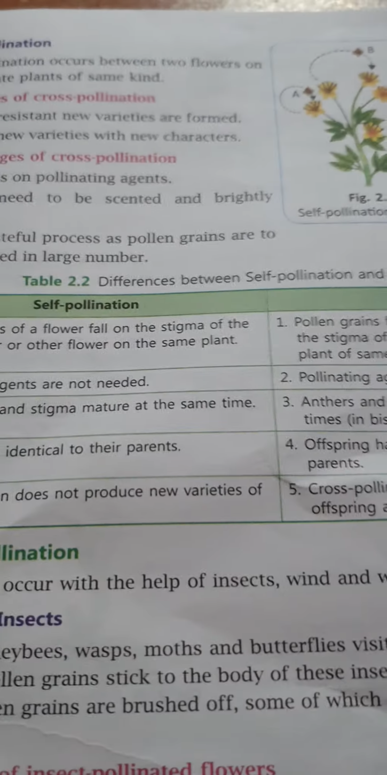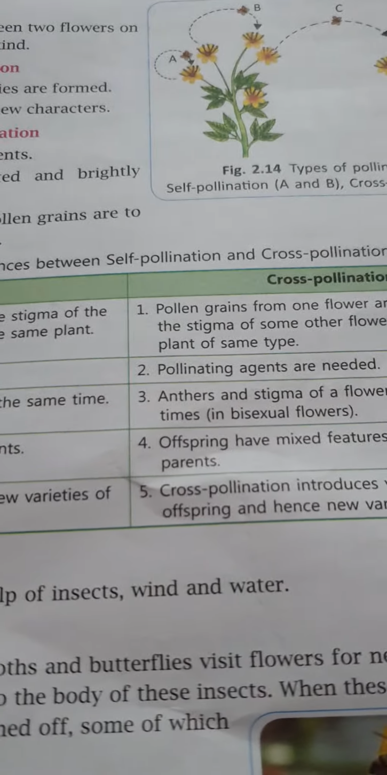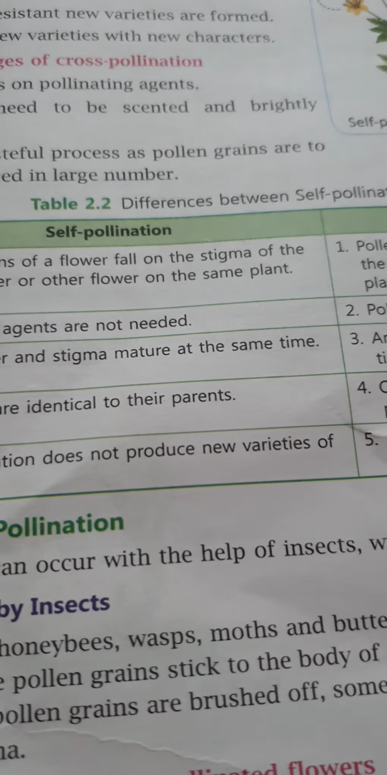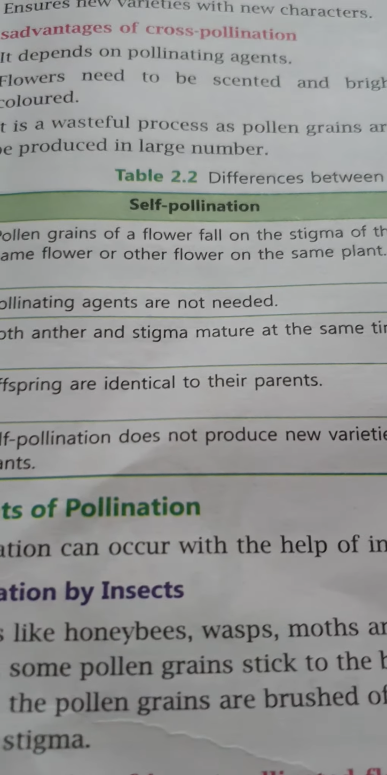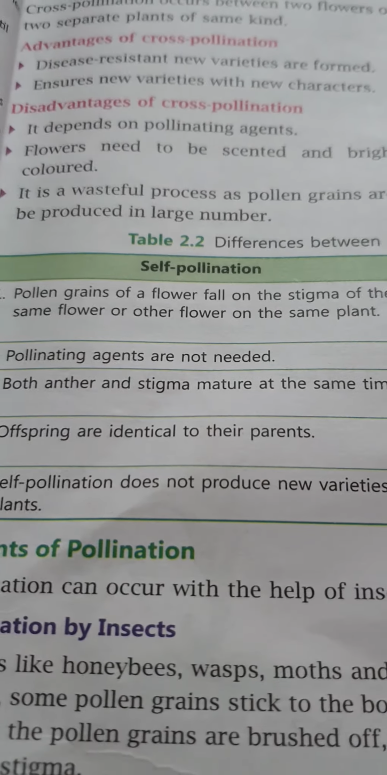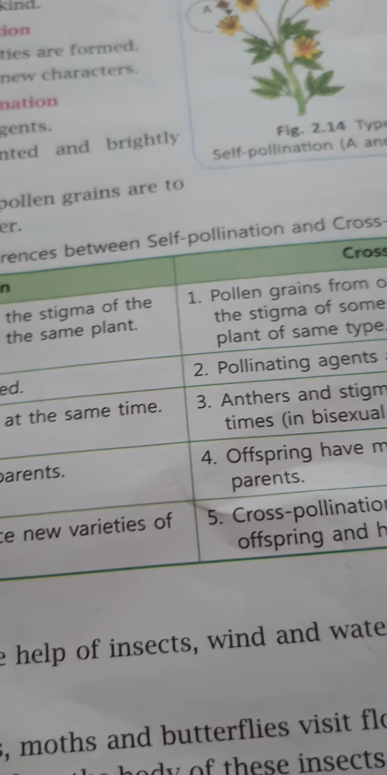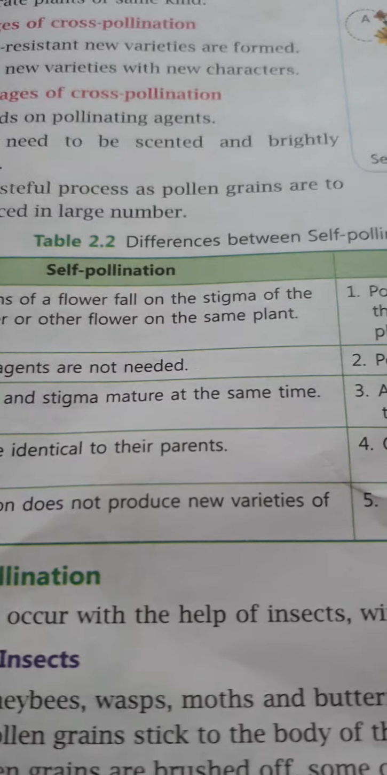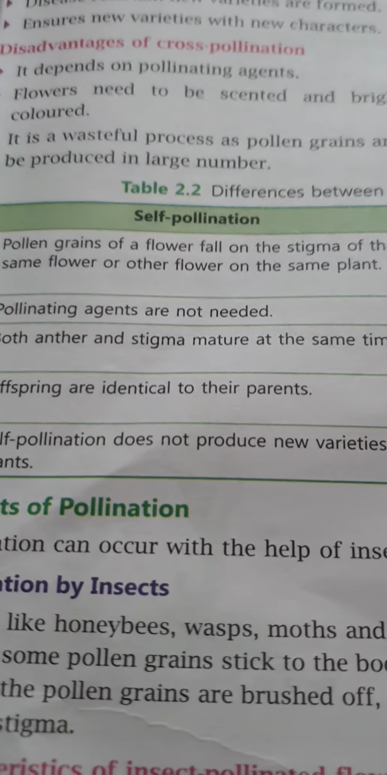Now students, in your book there has been given the difference between self pollination and cross pollination that you need to understand. In your book it has been given 5 points, so you should go through all the 5 points and read it. Likewise, what is self pollination? What is cross pollination? Self pollination, agents not needed; cross pollination, agent needed.